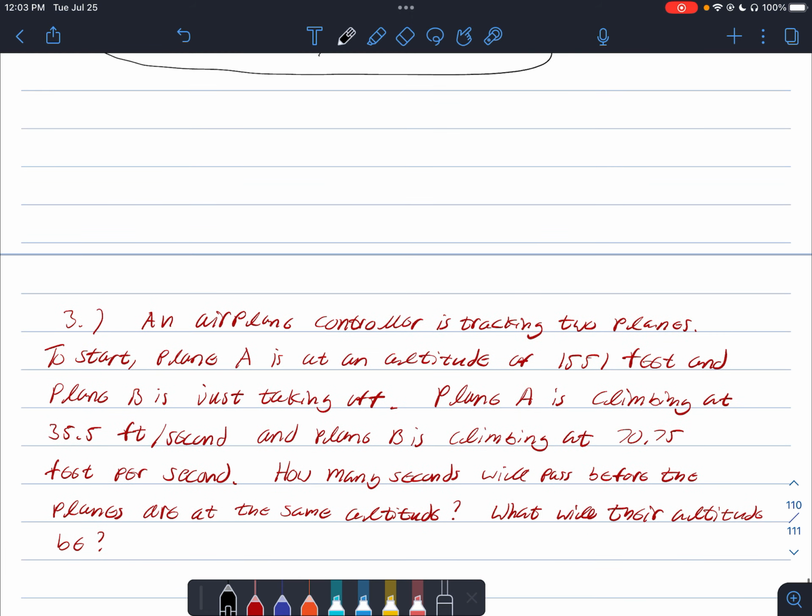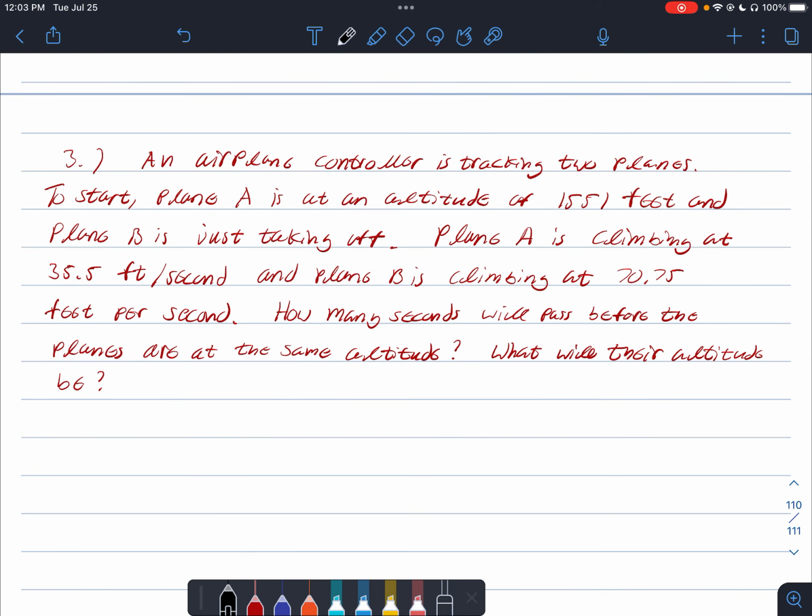Okay, let's look at a slightly different type of word problem here. An airplane controller is tracking two planes. To start, plane A is at an altitude of 1,551 feet, and plane B is just taking off. Plane A is climbing at 35.5 feet per second, and plane B is climbing at 70.75 feet per second. How many seconds will pass before the planes are at the same altitude? I want to know what their altitude will be when they are at the same altitude.